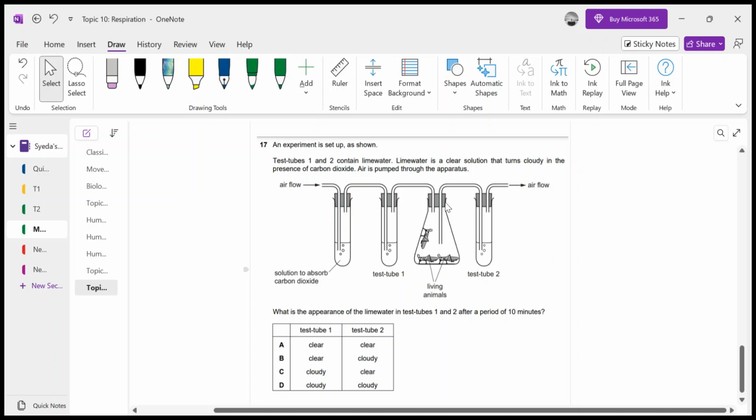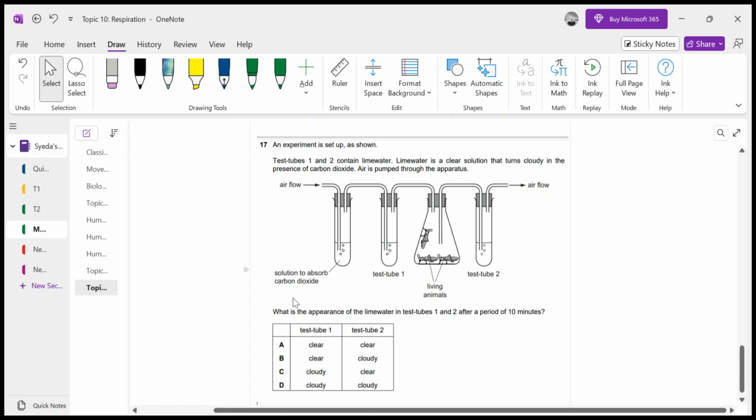Now only oxygen is being transferred to these animals, because these insects require oxygen, but we are not providing them pure oxygen, we are providing them air, which is a mixture of gases. So the carbon dioxide in this air is being absorbed, and the rest of the gases are diffusing into this test tube. Now some of the air is also moving here, and then these two tubes are also connecting with this tube to one, and then the air is going out from there.